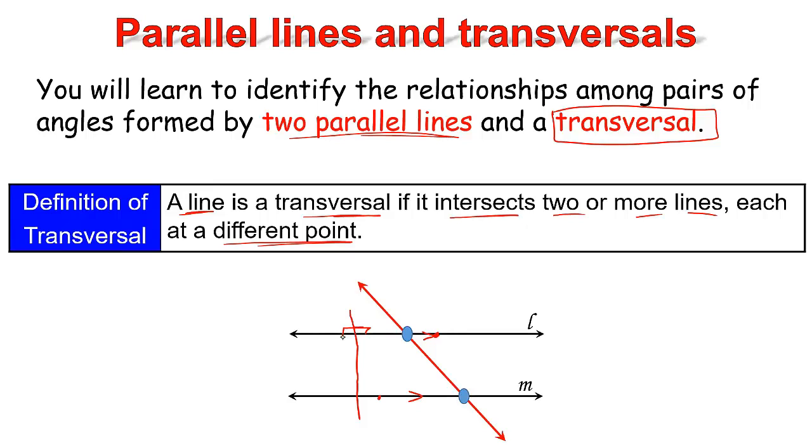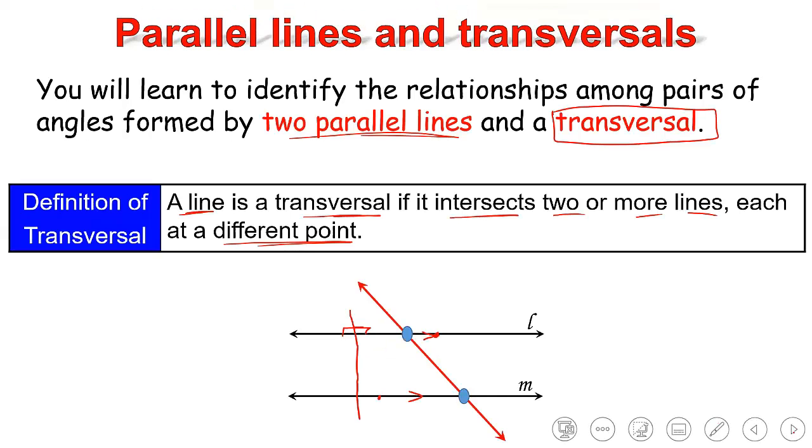Yes, Yanur? Miss, can you just please re-explain it because I entered late? I'm just saying that if I have two parallel lines and a line here intersects both of them, cuts them, so this line is called a transversal and it forms angles between the two parallel lines. That's all. Okay, thank you.